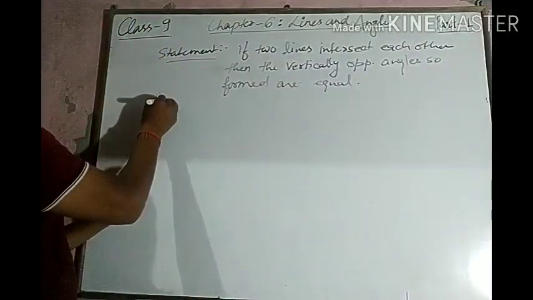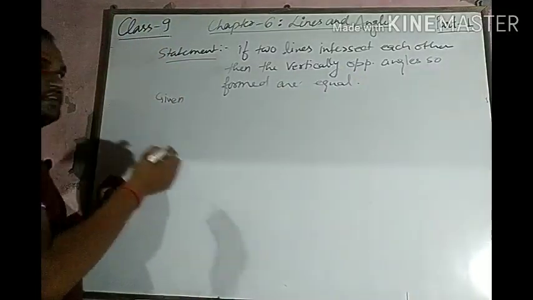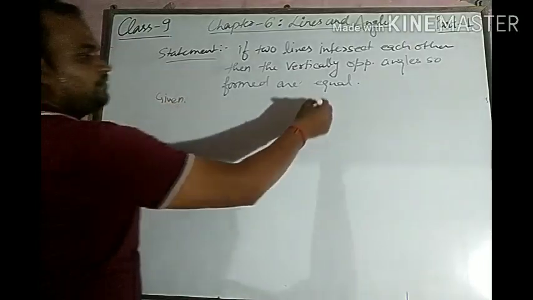So given, now we have to prove this, so we write given is what?